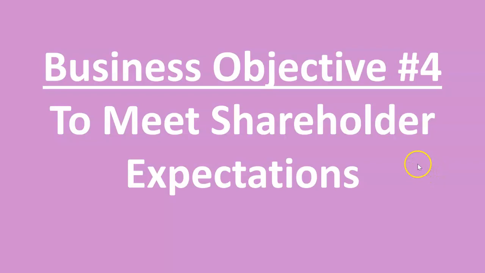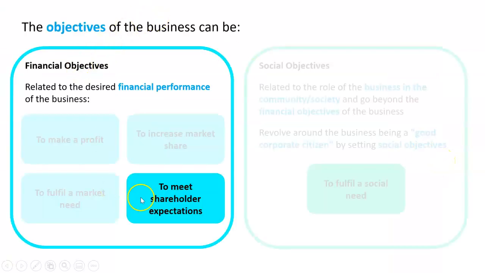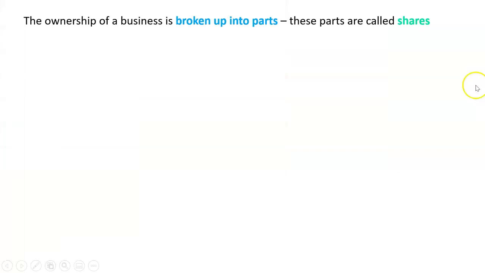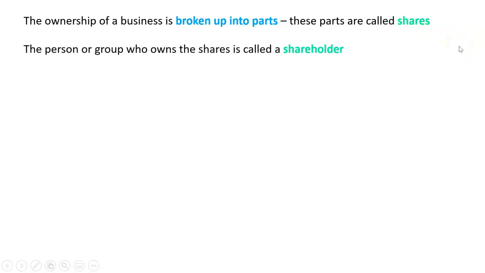Business objective number 4 is to meet shareholder expectations, and it is the last of our financial objectives here. What does that mean? Well, what are the shareholders? The ownership of a business is broken up into parts, and these parts are called shares. The person or group who owns the shares is called a shareholder.